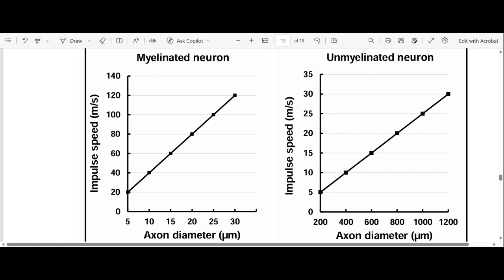So we can see the axon diameter of the unmyelinated neurons, as they've already mentioned above, is more than that of the myelinated neurons. But look at the speed. The myelinated neuron has a high speed, but the unmyelinated neuron has a lower speed. We understand that because it does not have a myelin sheath. I'll mention the function of the myelin sheath again: it is to accelerate or speed up the transmission of impulses.